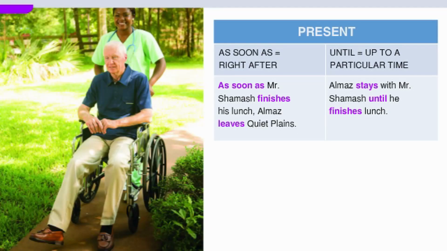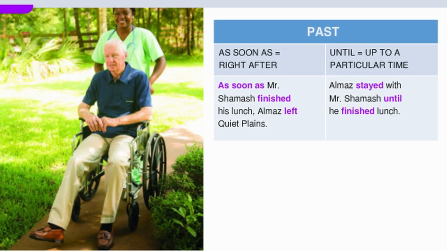Present. As soon as means right after. As soon as Mr. Shamash finishes his lunch, Almaz leaves Quiet Plains. Until means up to a particular time. Almaz stays with Mr. Shamash until he finishes his lunch.